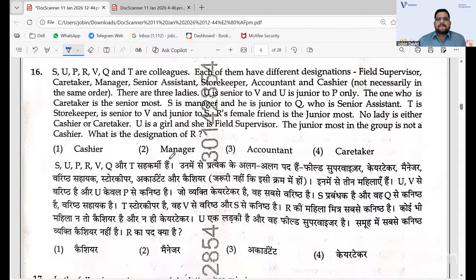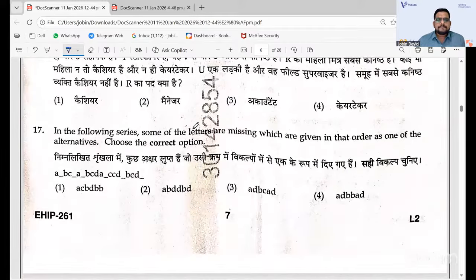And this is a little bit lengthier question. It is also an arrangement and also a ranking part, juniors, seniors, and then which is the job or designations. So the answer that you have is accountant, because 2 and 4 we can directly eliminate by reading the question, and 1 and 3 you will have a doubt, and then when you reason it, you will get the answer as accountant.